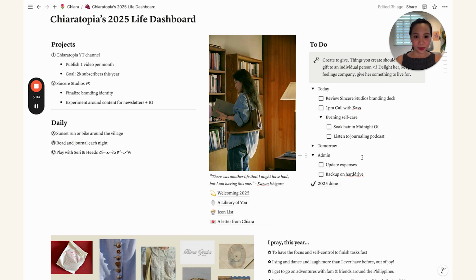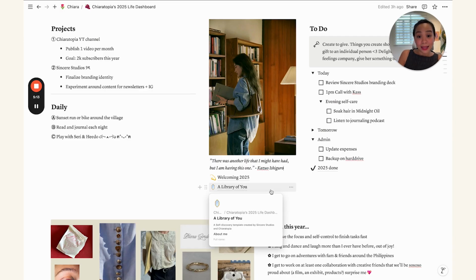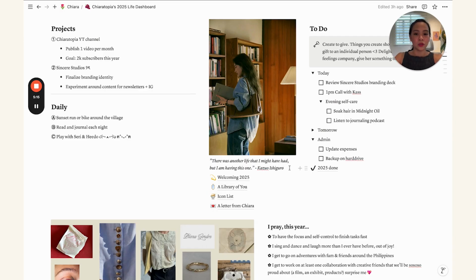That you can refer to. So you can add a quote or a reminder under this, and then you have pages here or links as well. So let me show you.